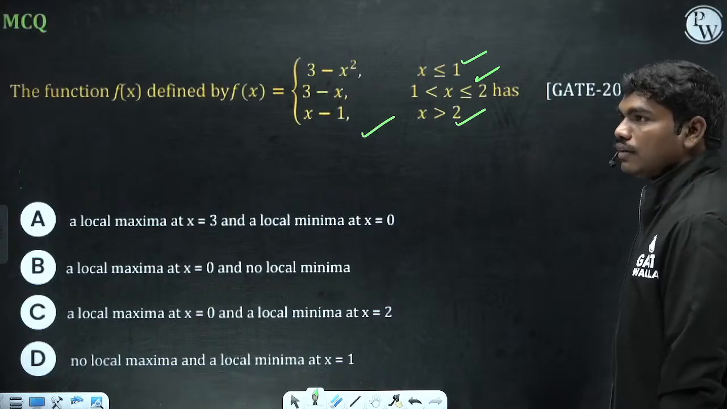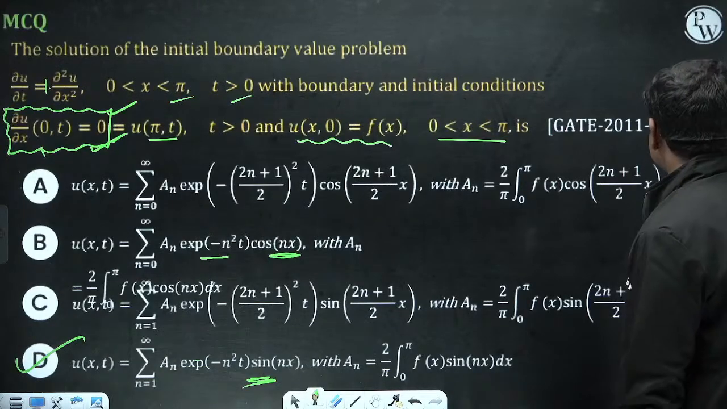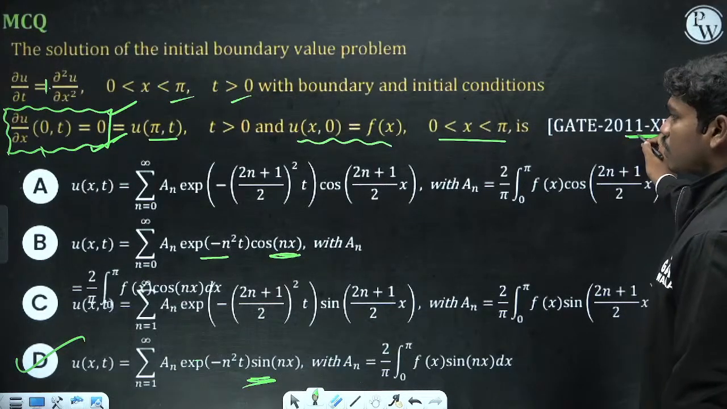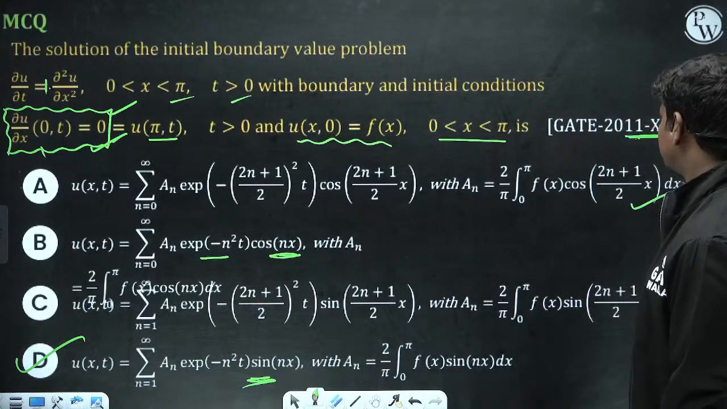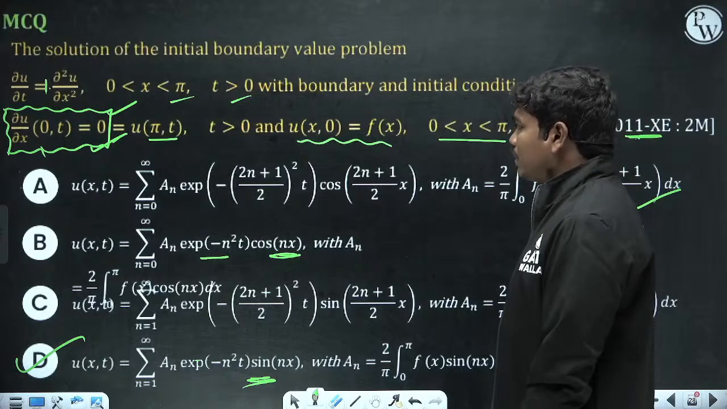For the previous question, 2011 XC, option A is given. For this question, option A is given as 2 pi by x into cos of (2n plus 1) by 2 x. Odd multiples are given, is it?